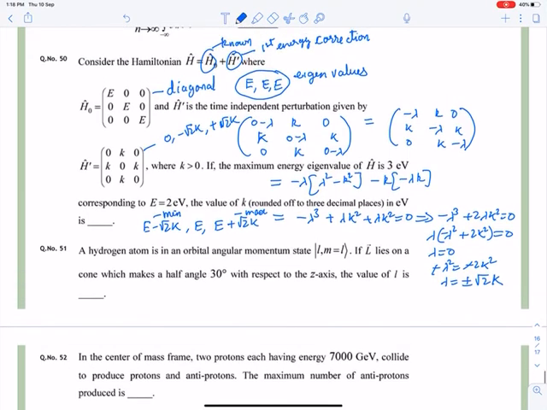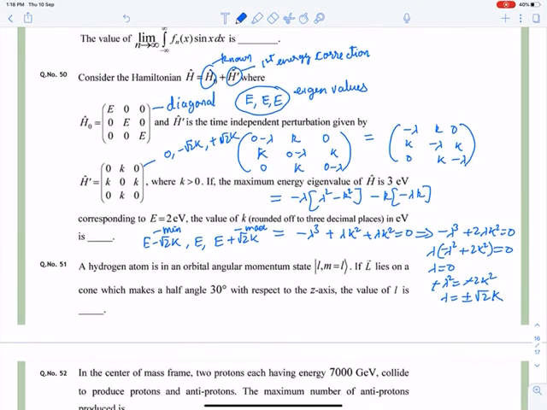Now if you read the question, it says the maximum energy eigenvalue is given as E plus under root 2 k. So let us say this is E1, this is E2, and this is E3. The given value of E3 is 2 plus root 2 k, so root 2 k is equal to 1.